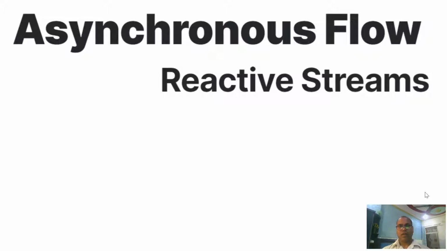Today I'm going to continue with asynchronous flow, the kind of reactive stream programming offered in Kotlin.